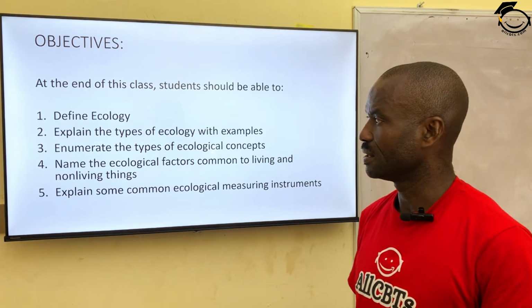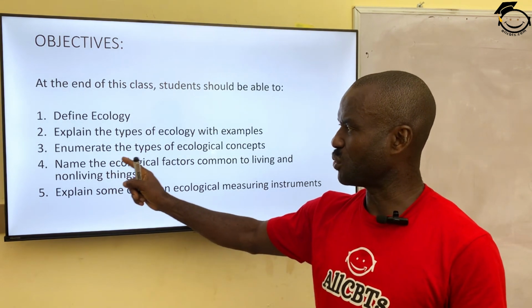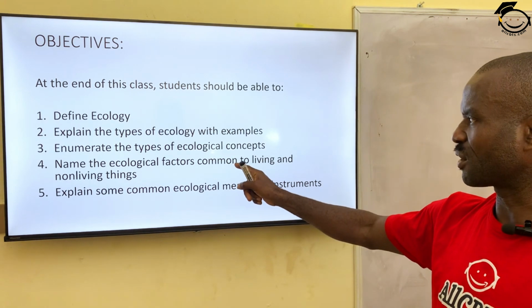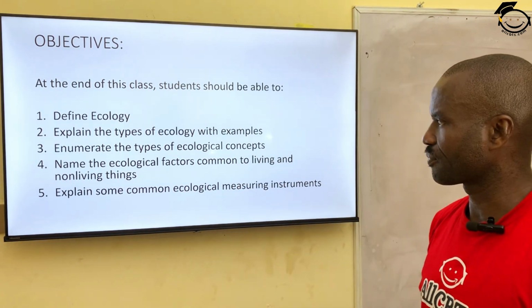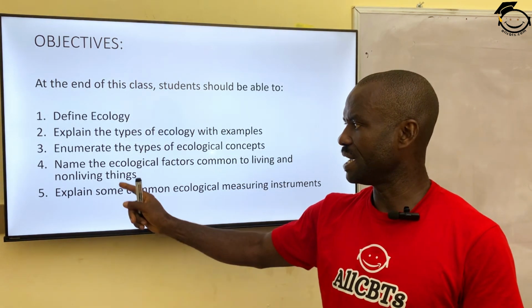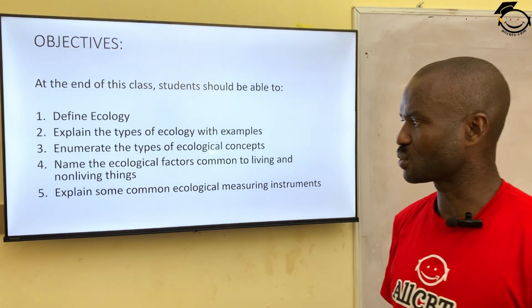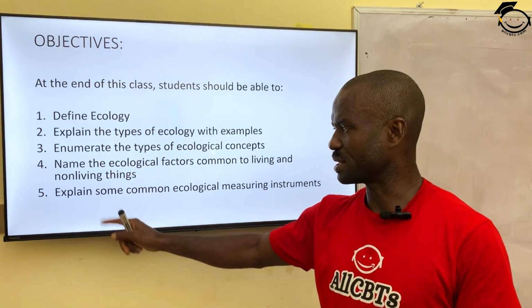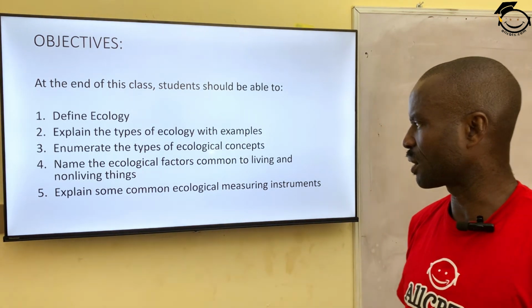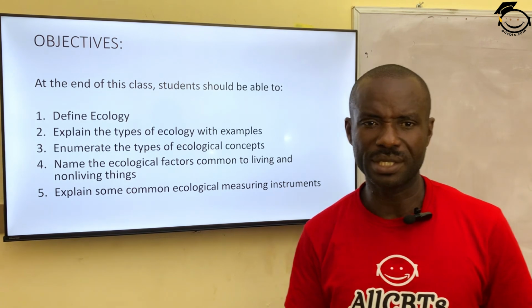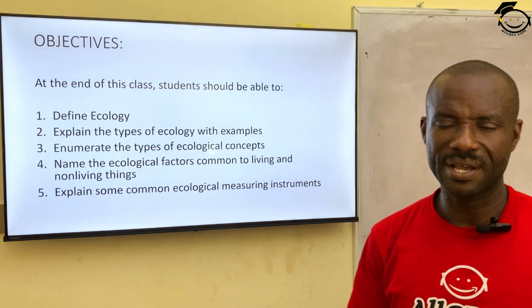Number 3, everyone should be able to enumerate or mention the types of ecological concepts. 4, name the ecological factors common to living and non-living. And the last one, everyone should be able to explain some of the common ecological measuring instruments. So get your writing material, sit back.